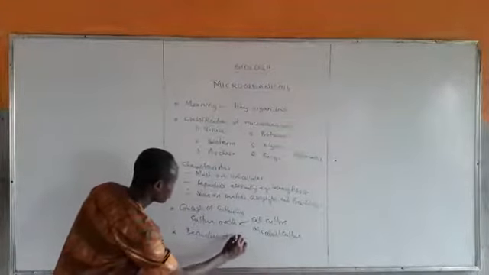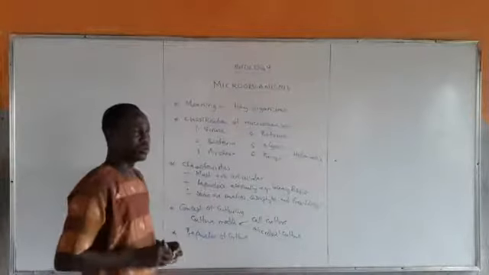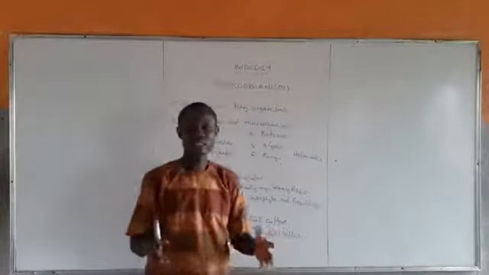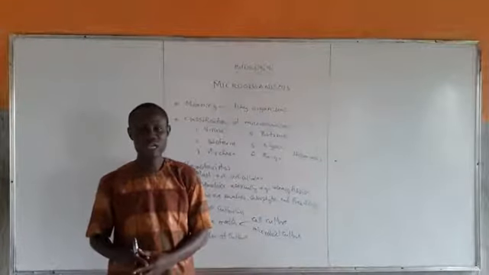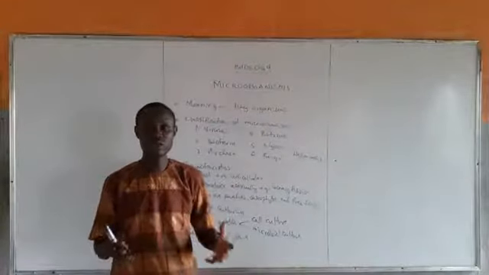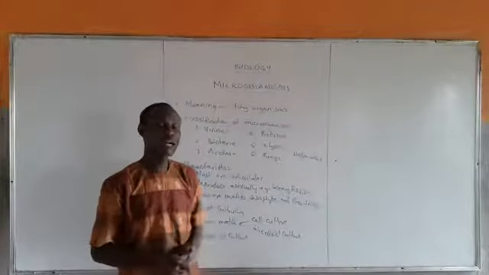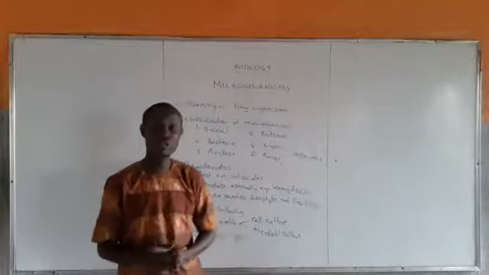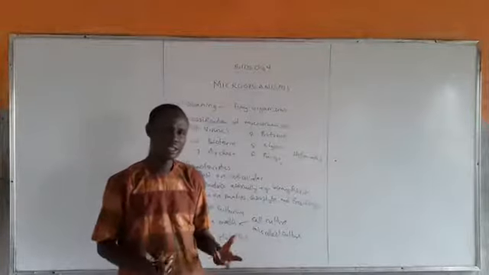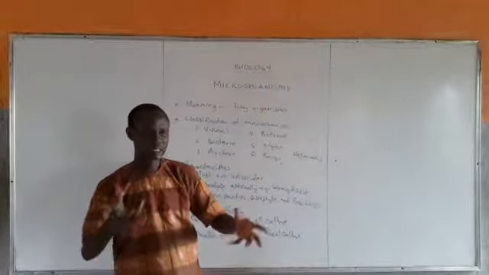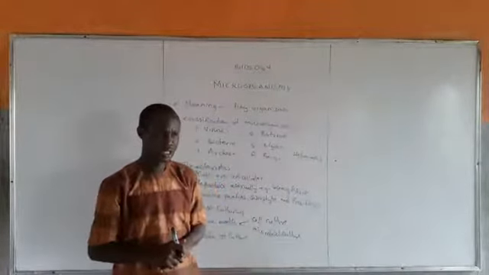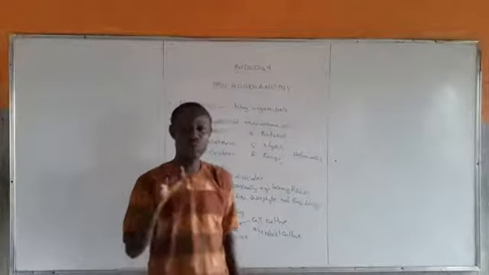Preparation of culture. The steps involve weighing the medium, for example, potato dextrose agar. You weigh it, then you dissolve in water. What's the next thing? You sterilize, using what is called an autoclave. Then you allow it to cool down, then pour into your petri dish. And the next thing is inoculation.